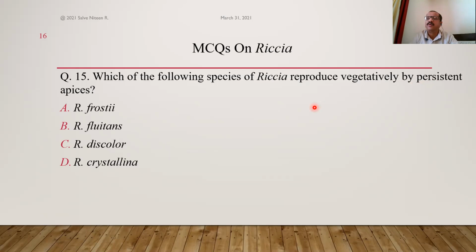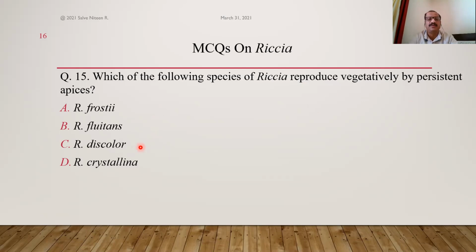They absorb water, moisture, and they again become active. They become alive, and that is the reason why the Riccia plant body is called a resurrection plant. So, which is that species which reproduces by the persistent apices method? Here, the species is Riccia discolor, which is also called Riccia himalayensis.